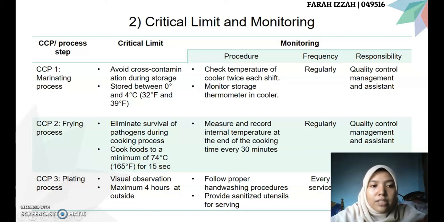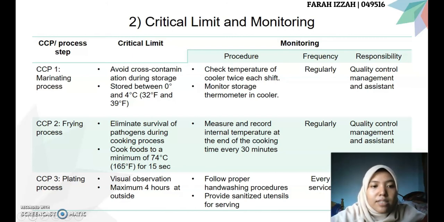For CCP2, which is the frying process, the critical limit is to eliminate survival of pathogens during the cooking process. Cook the food to a minimum of 74 degrees Celsius. For monitoring, measure and record the internal temperature at the end of the cooking time every 30 minutes. The frequency of monitoring is regular, and the responsibility is quality control management and assistance.